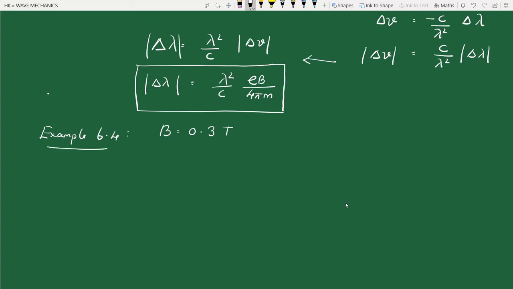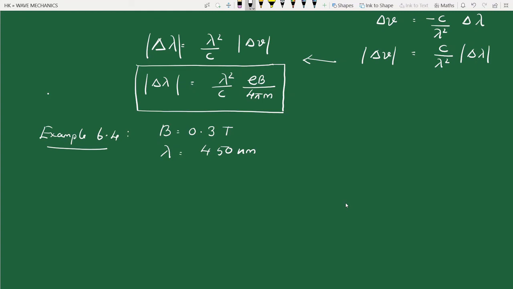A sample of certain element is placed in a 0.3 Tesla magnetic field and suitably excited. How far apart are the Zeeman components of 450 nanometer spectral line of this element? So the magnetic field is 0.3 Tesla, and the spectral line is 450 nanometer, nearly green line. In the presence of this magnetic field, it will split up.